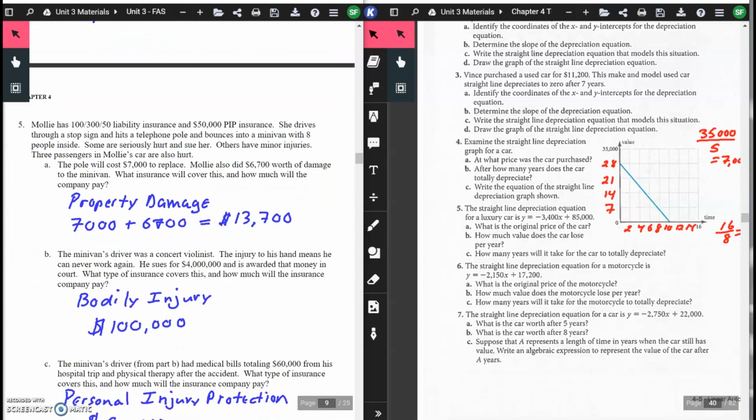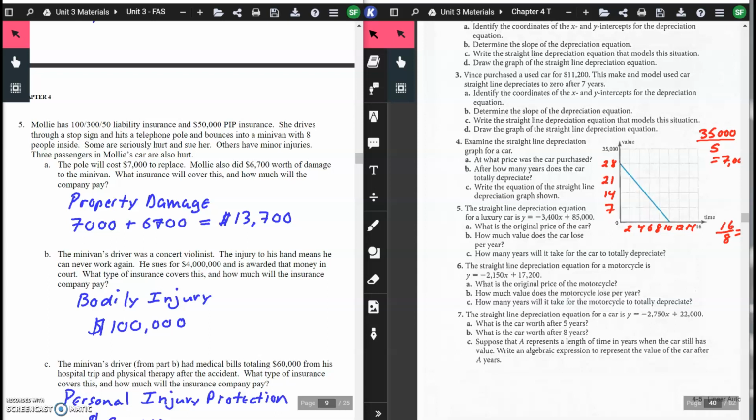Question 5. Molly has $100, $350 liability insurance and $50,000 in PIP insurance, personal injury protection. She drives through a stop sign and hits a telephone pole and bounces into a minivan with 8 people inside. Some are seriously hurt and sue her. Others have minor injuries. 3 passengers in Molly's car are also hurt. The pole will cost $7,000 to replace. Molly also did $6,700 worth of damage to the minivan. What insurance will cover this, and how much will the company pay?